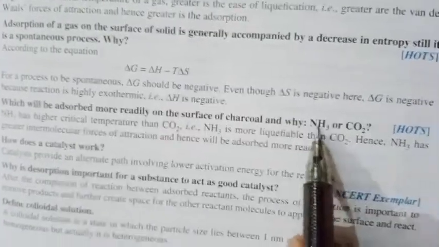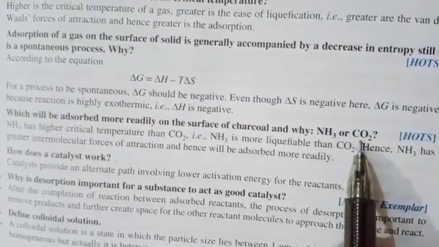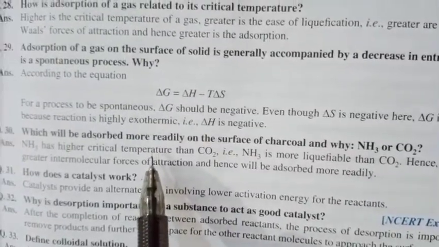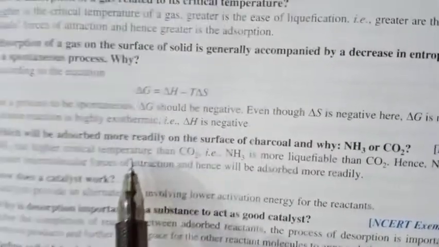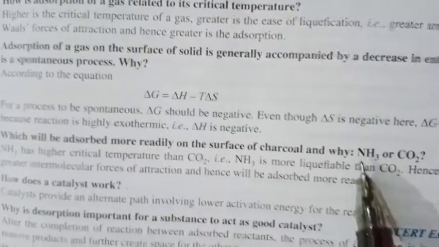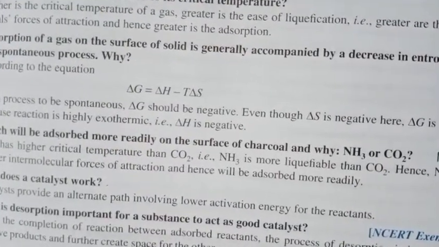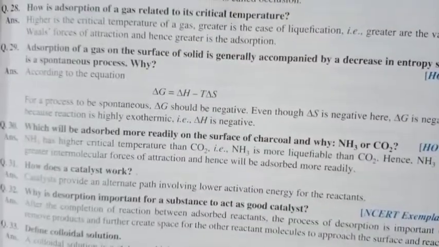Now next question, which will adsorb more readily on the surface of charcoal and why? Ammonia or carbon dioxide? The rule is, higher the critical temperature, more will be the adsorption on the surface. Here ammonia has higher critical temperature than that of carbon dioxide, so it will be adsorbed readily.